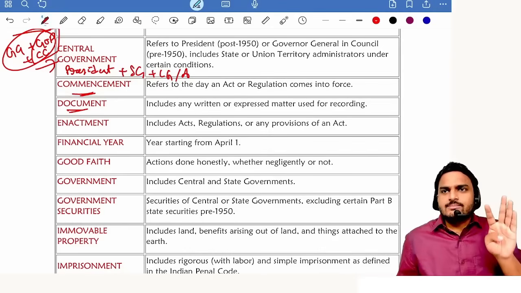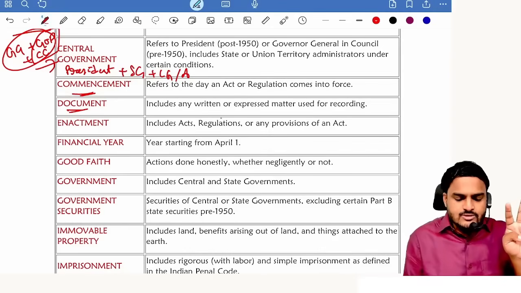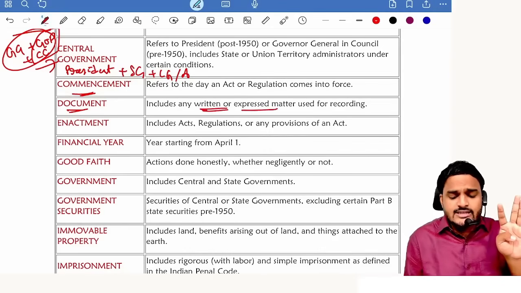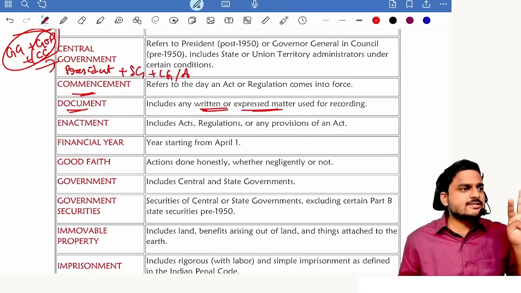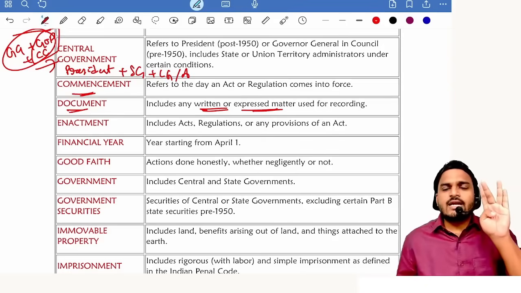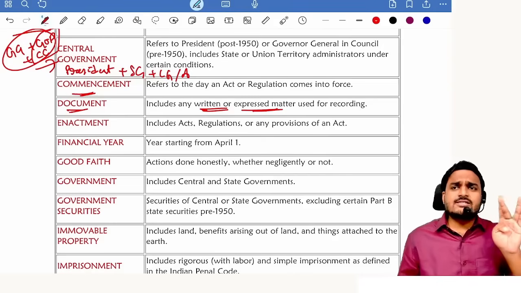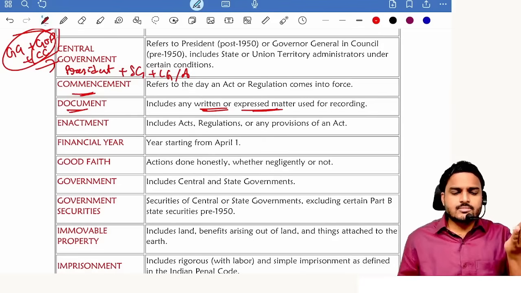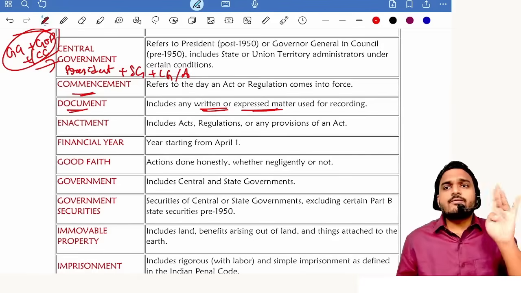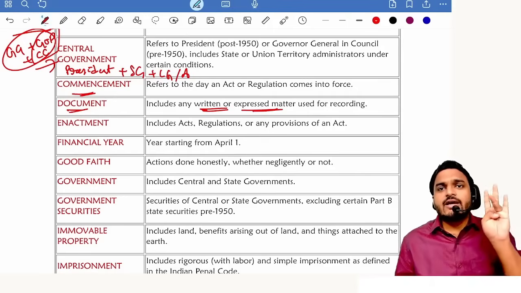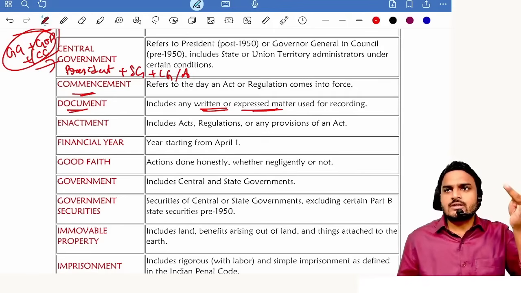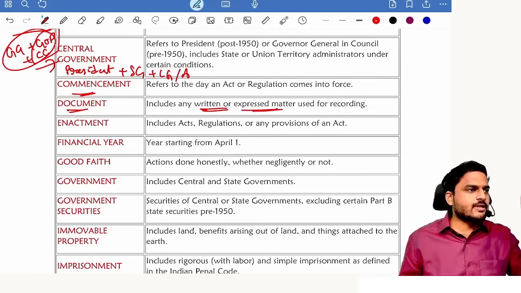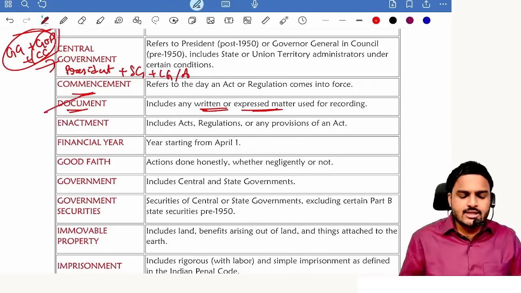Recording a matter on any substance. First one is writing or expressed matter on any substance by way of letters, words, figures, or any one of those means. Next one, the purpose is we need to use it or we had an intention to use it in future. And last one, recording the matter. If these 4 conditions are satisfied, then it is a document.